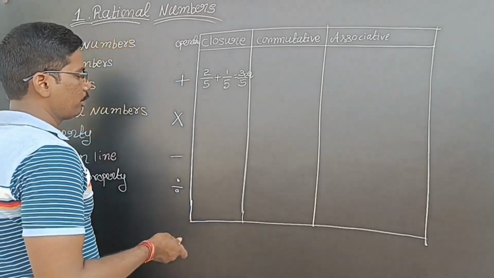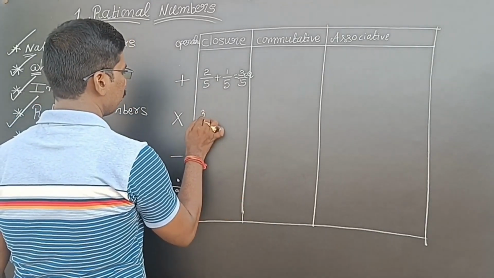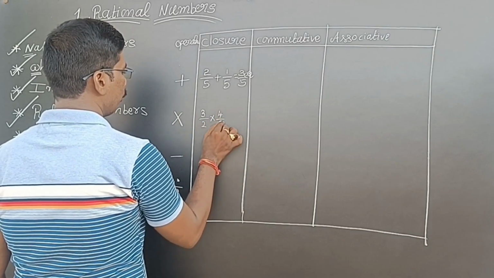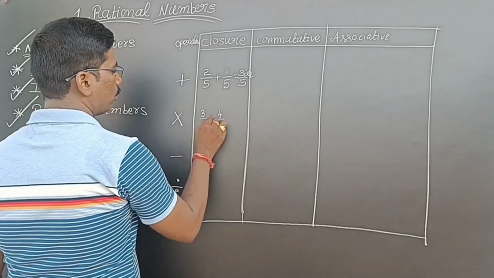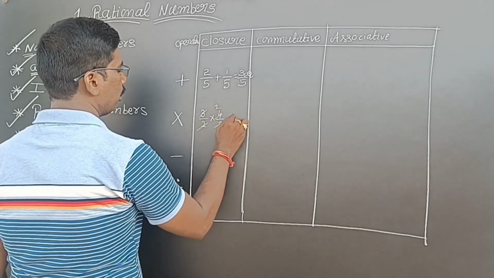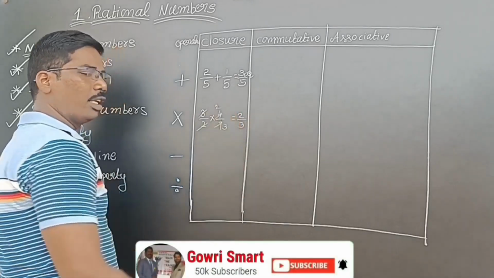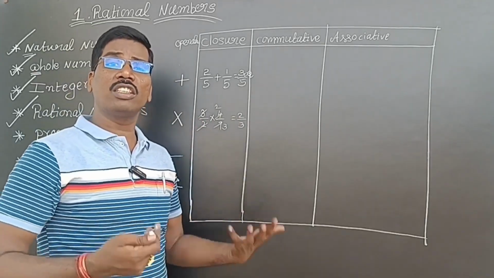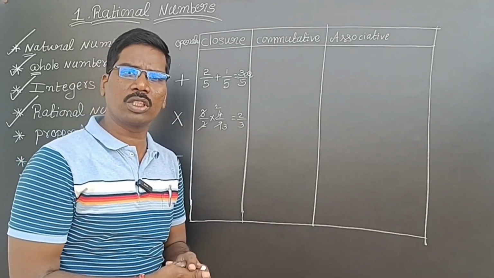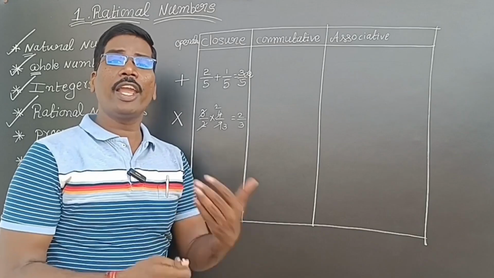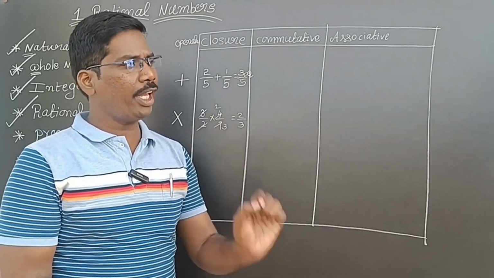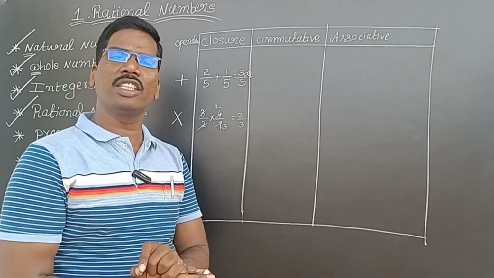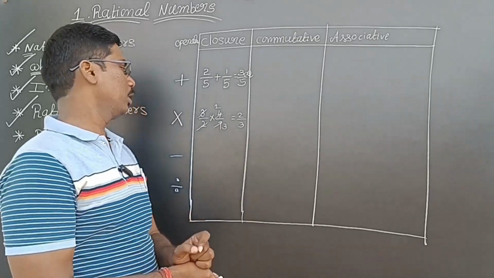Now we will do multiplication. 3 by 2 into 4 by 9. See here, 2 2s are, 3 3s are. Again I am getting a rational number. I am taking two rational numbers, I am multiplying, and the result is also a rational number. So it is satisfying closure law. If you take any two rational numbers and do the operation, the result is in the same number system, then that is called closure law.